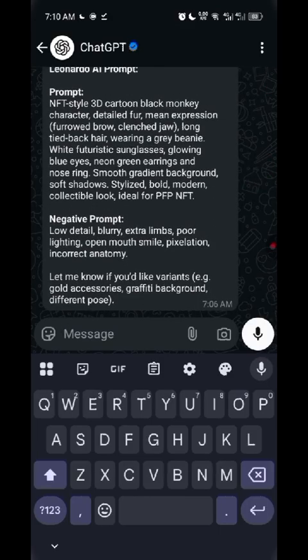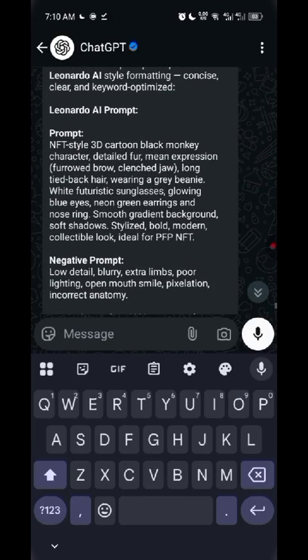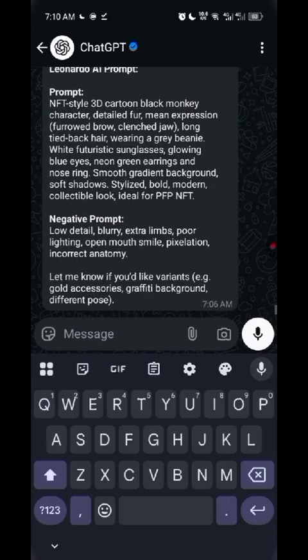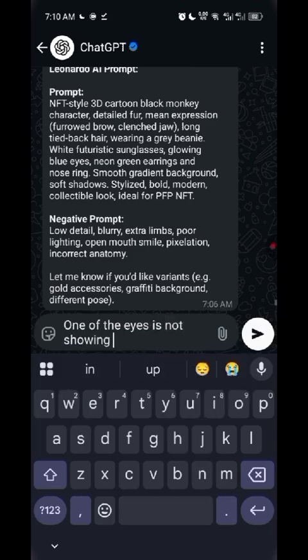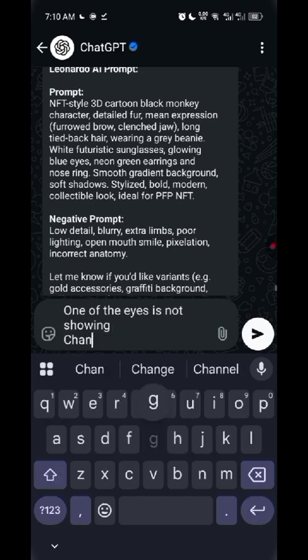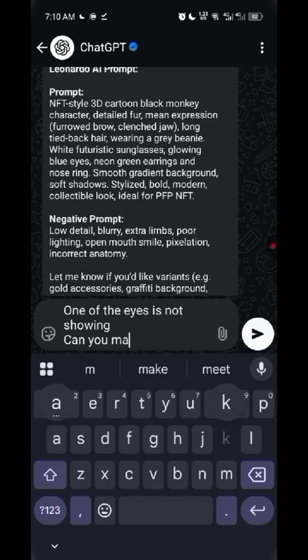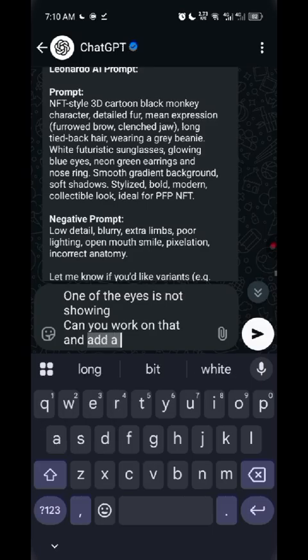Let's say one of the eyes is not showing. Can you work on that? I don't know how to speak too much grammar now. Can you work on that and add it to the prompt?